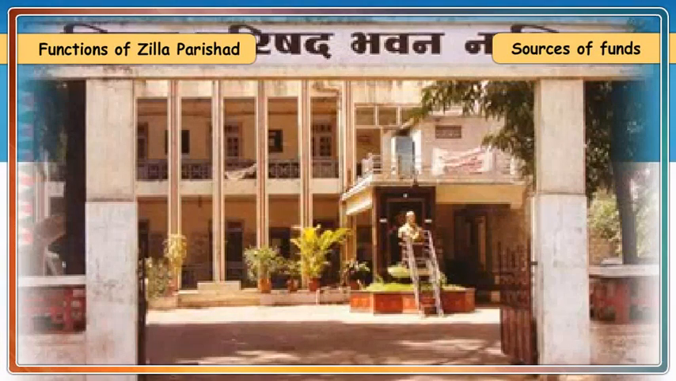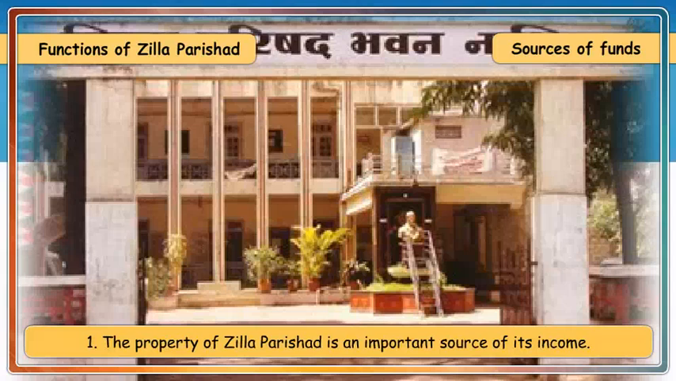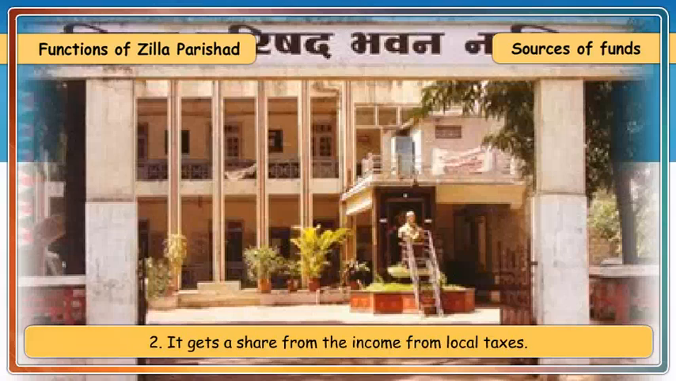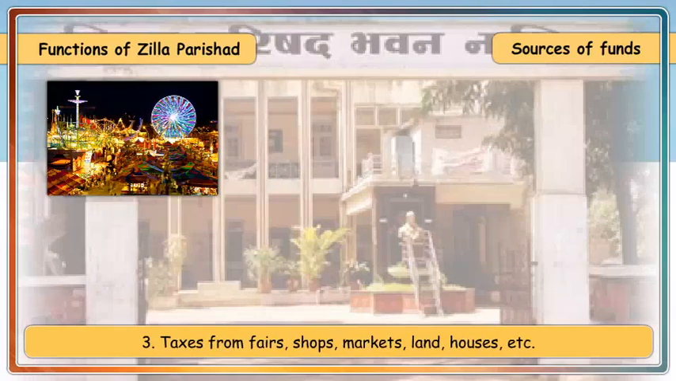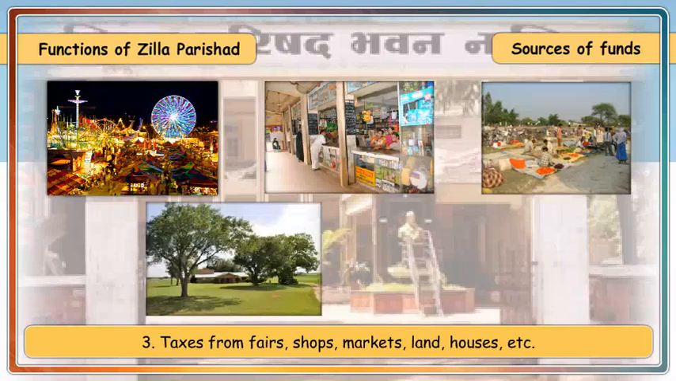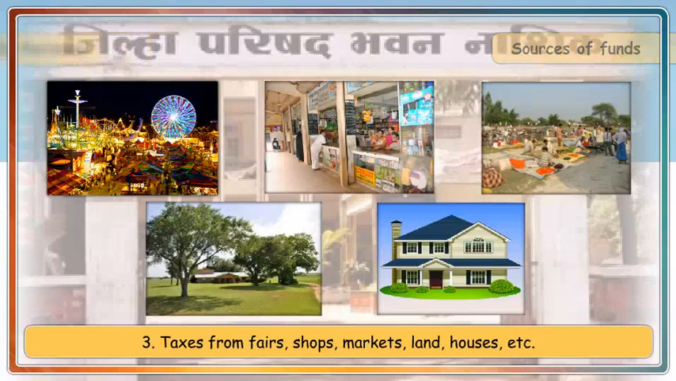Sources of funds. The property of Jila Parishad is an important source of its income. It gets a share from the income from local taxes. Taxes from fairs, shops, markets, land, houses, etc.